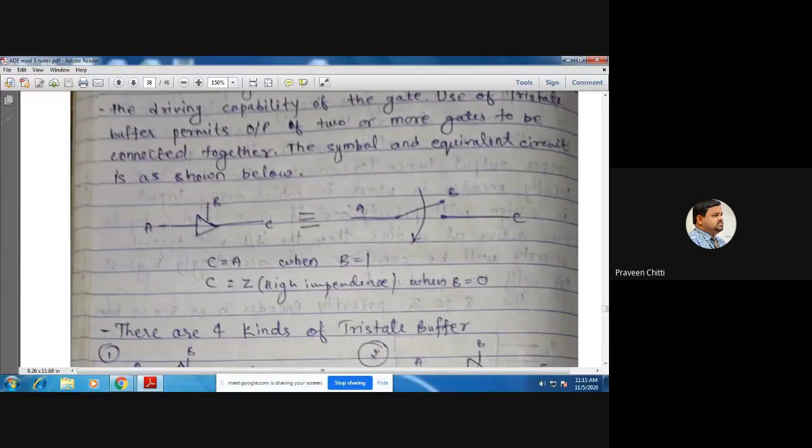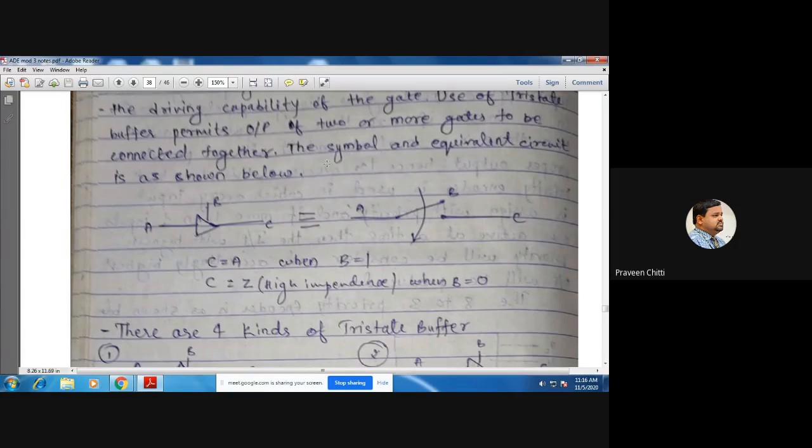So how exactly does this tri-state buffer function? Whenever B is active, C will be equal to A, and when B is not active, C will be connected to high impedance. That's why it is called tri-state. What do we mean by tri-state? Three different states: either high or low depending on the input, and one more third state called the high impedance state or the open state. That's why this circuit is called a tri-state buffer, and the third state is called high impedance.